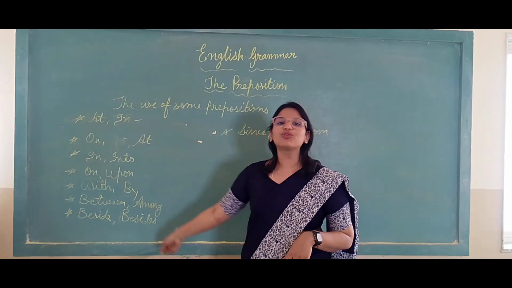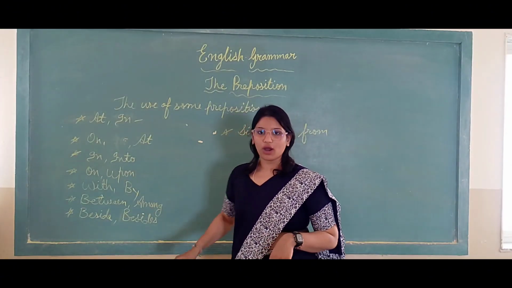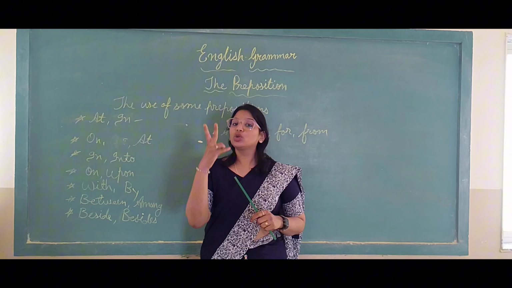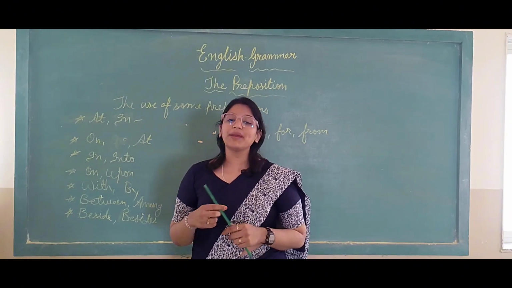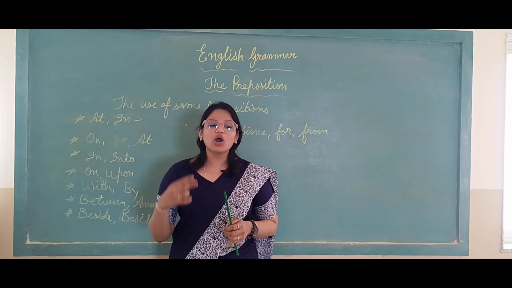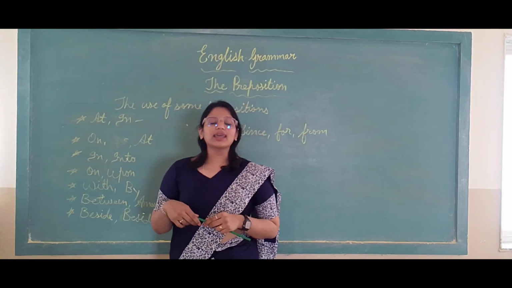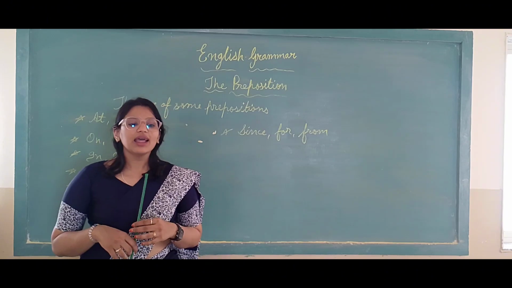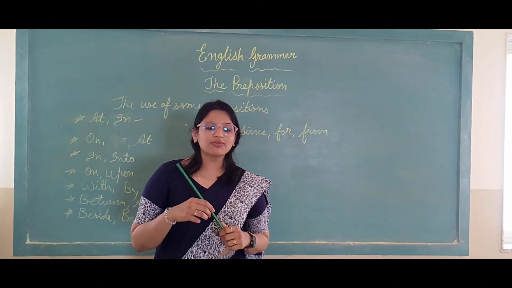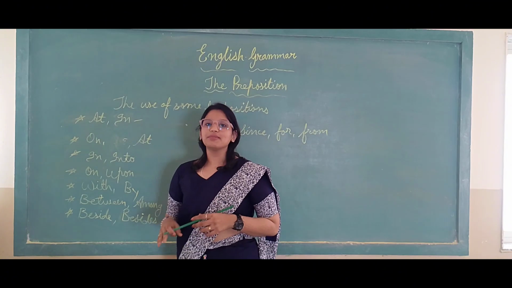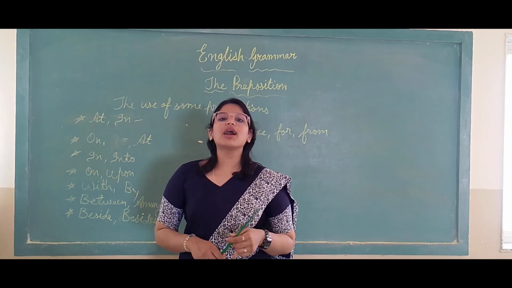After that, we will use the words between and among. Between is used to compare two people or two things. For example, the two brothers quarreled between themselves.